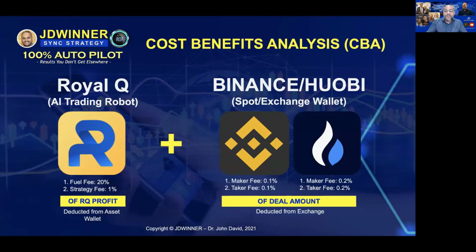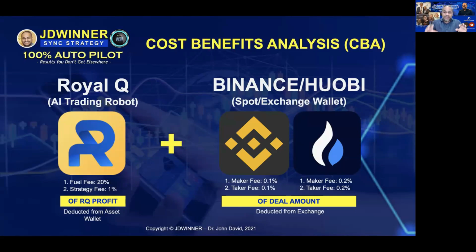Now, what are the fees there? We have the maker fee and the taker fee. For Binance, the taker fee and the maker fee is 0.1% each. And for Huobi, it will be 0.2% each. Now, please understand that the 0.1% taker fee and maker fee is based on the deal amount, not on the profit. Let me repeat that once again. The maker fee and the taker fee is not from the trading profit, but from the deal amount. Later, I'm going to explain to you and give you clarity on that.